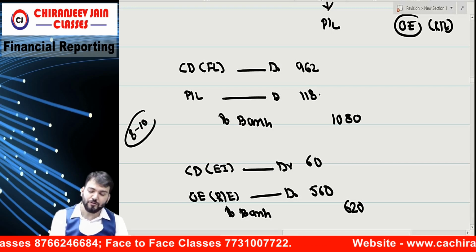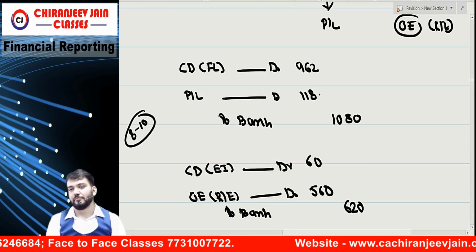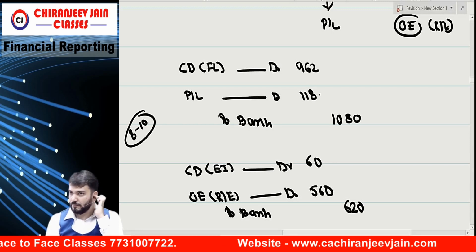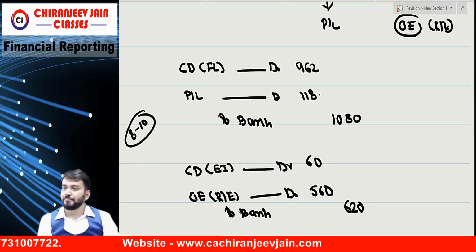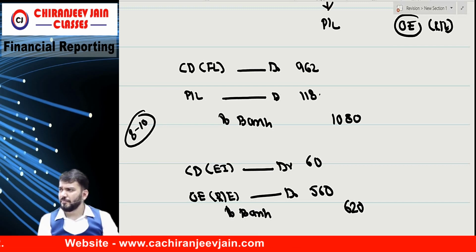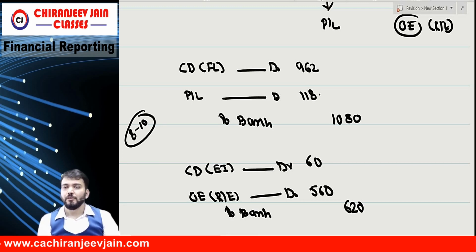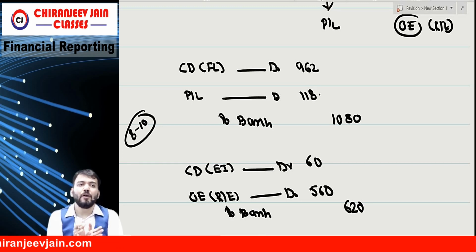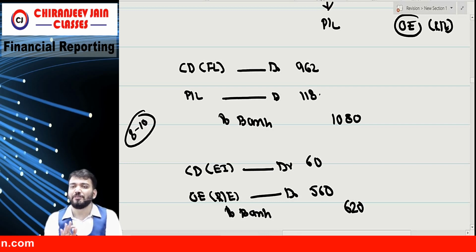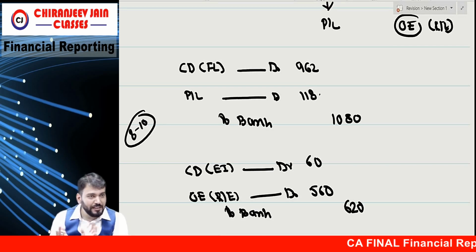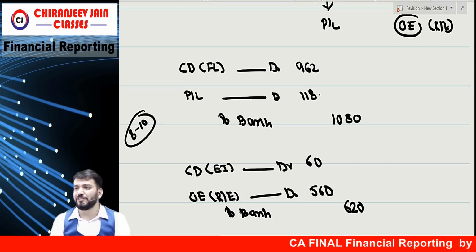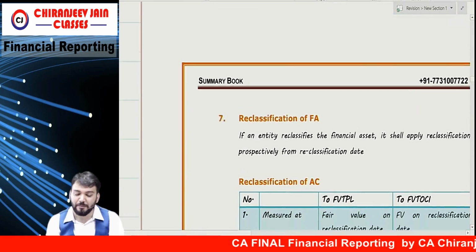Eight marks or 10 marks question in exam. I think understood. Have you understood? So early settlement of a compound financial instrument, I have explained with one question only. With the question you have understood what needs to be done. This is the early settlement, before the maturity date. Okay? Now read whatever is given, you will understand.